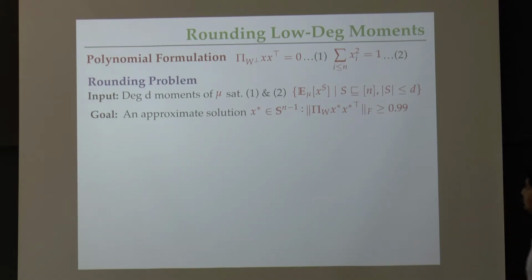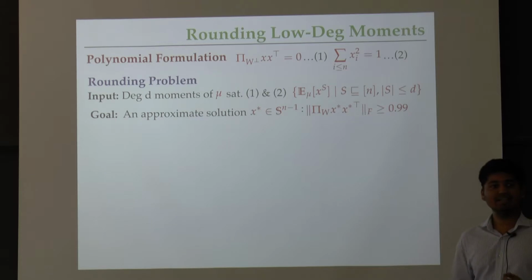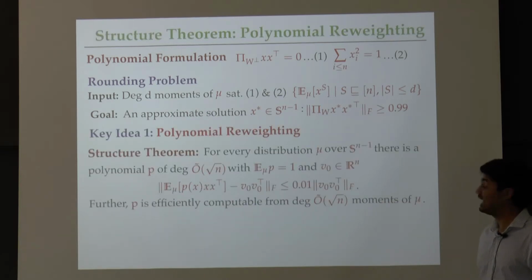Okay, great. So that's the rounding problem we are going to look at. And let me introduce the first idea that we will use to solve this problem. And this is the first key idea. That idea is of polynomial reweightings. Okay, so this is the key part of the proof.